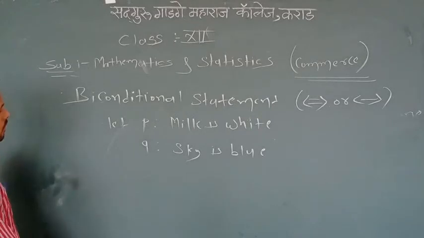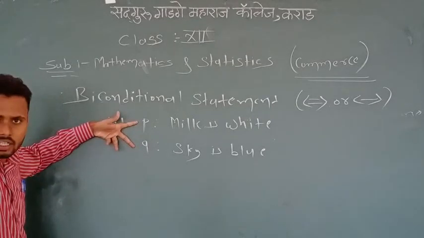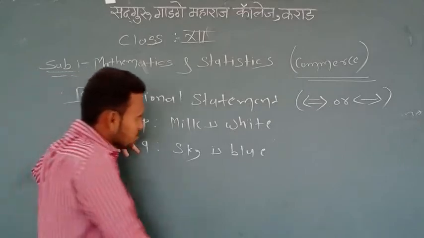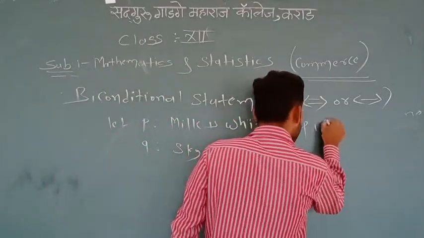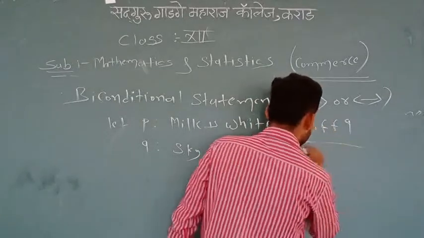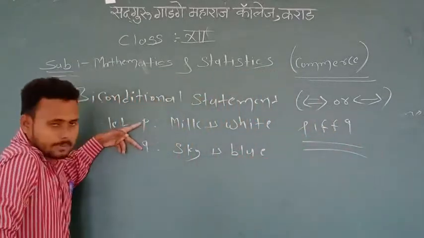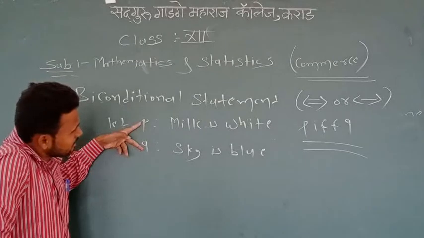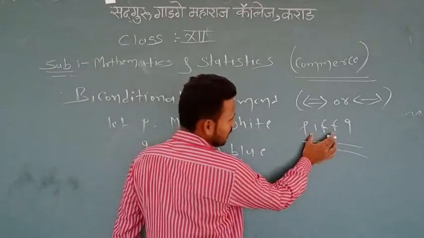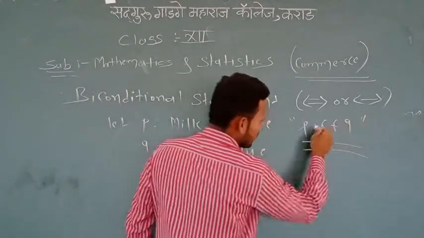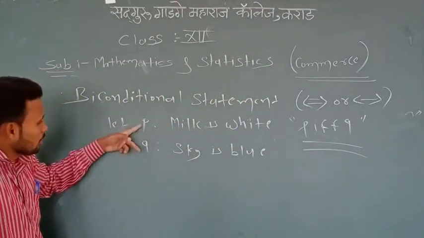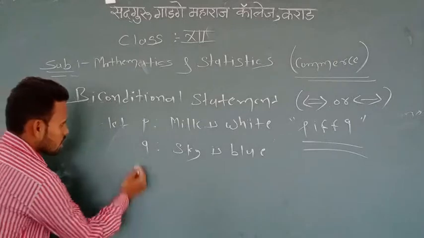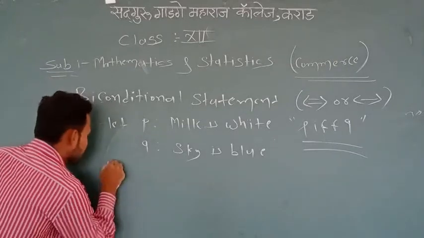Then these two are simple statements. If we connect these two simple statements P and Q by the group of words if and only if, then the resulting compound statement P if and only if Q is called the biconditional statement of P and Q. Therefore, it's a biconditional statement.